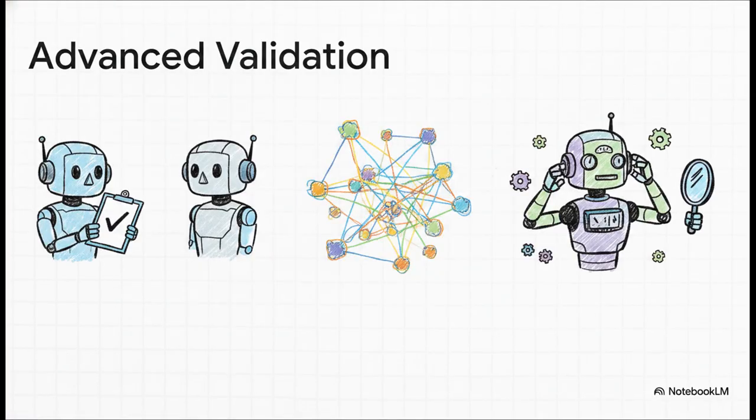Now, behind those guardrails, architects deploy some truly advanced validation techniques. For instance, they use verifier agents. These are independent AI models whose absolute only job is to fact-check the main AI's response before the user ever sees it. They also utilize graph-RAG to map out how concepts relate to each other, meaning they retrieve complete, interconnected ideas rather than those isolated, easily misunderstood chunks we talked about earlier. They even use something called constitutional AI, where the model follows a strict set of core principles to actively critique and revise its own output.